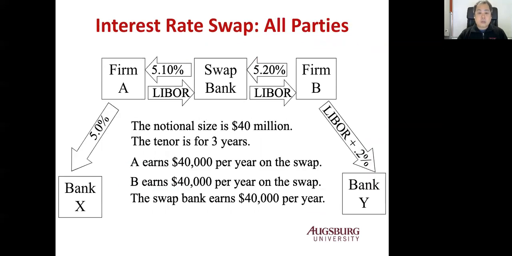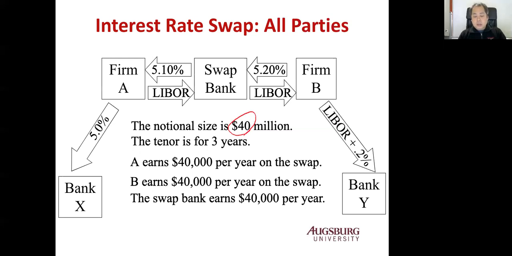So if you combine everybody, and the notional size is $40 million, the notional size is the size of the contract that they use as a principal. It doesn't have to be the principal of the loan, however; it is a contract size. The nominal size of the contract is 40 million. The tenor is 3 years because they want to finance for 3 years.